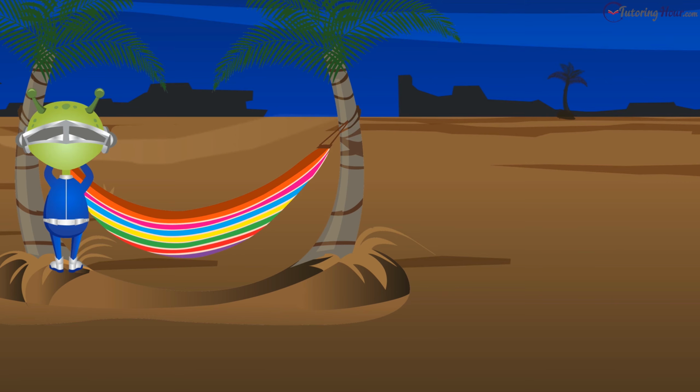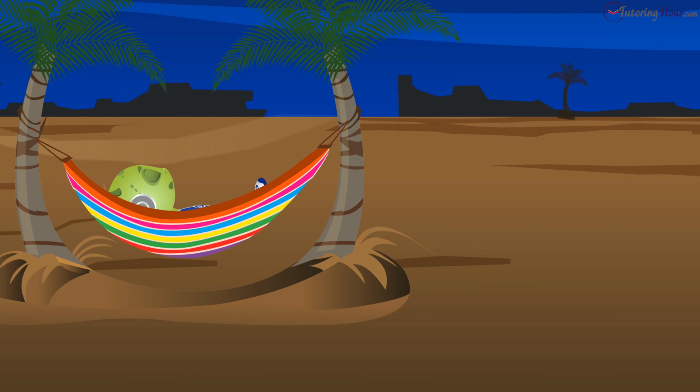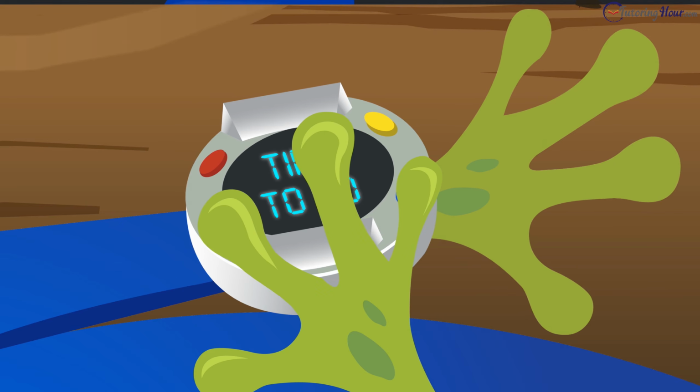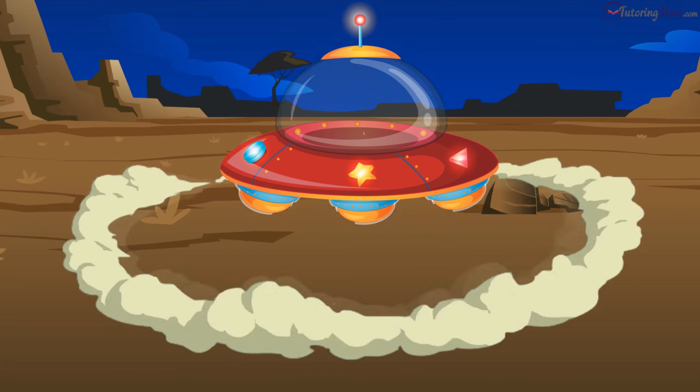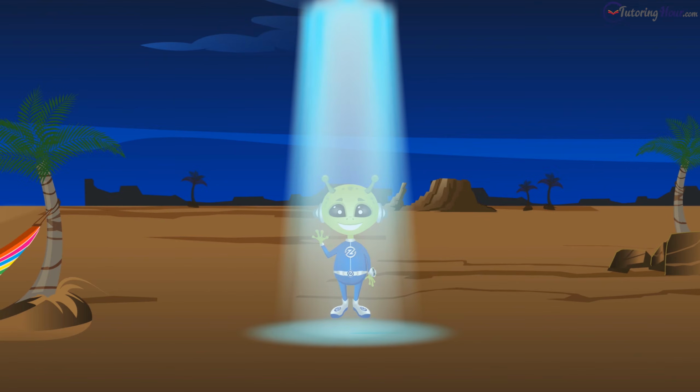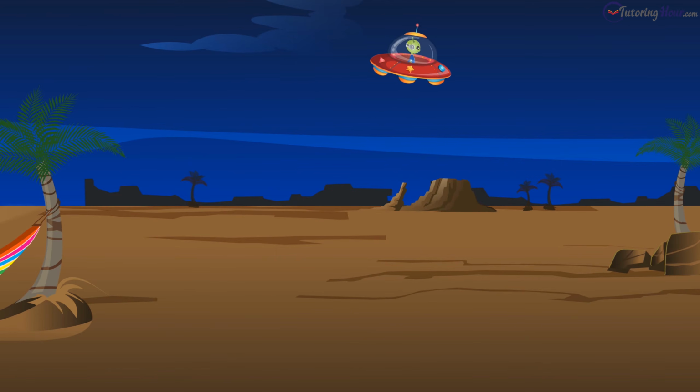Zorg tied his hammock to the trees and rested a while. Just then, the alarm started ringing, and it was time to go. A push at the button elevated the spaceship. A tractor beam from the spaceship filled the place and drew Zorg toward it. And Zorg set off to his planet.